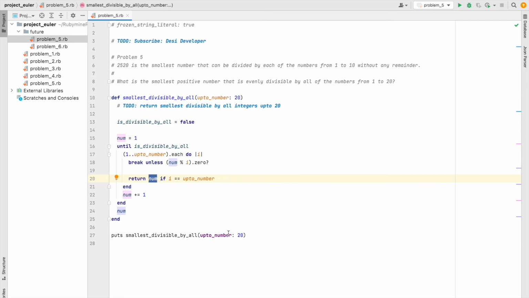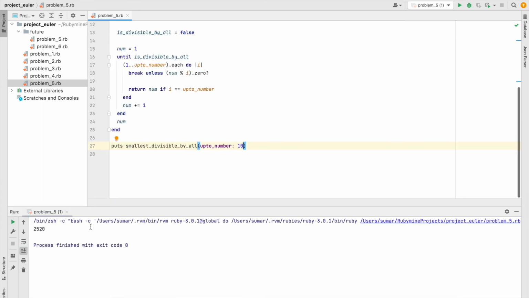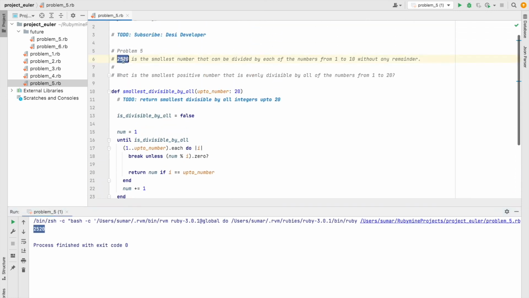So let's test this with 10. So if we say this and run this, 2520, which is correct.